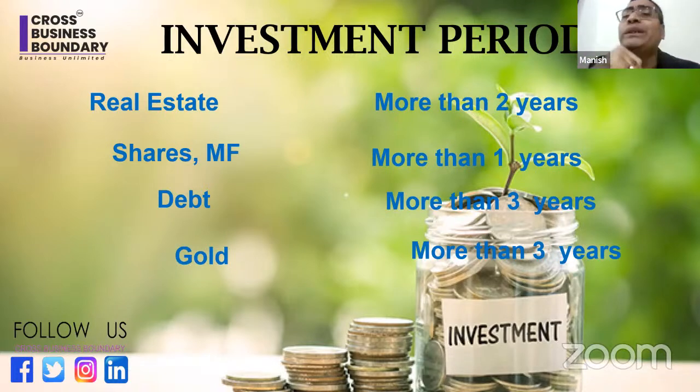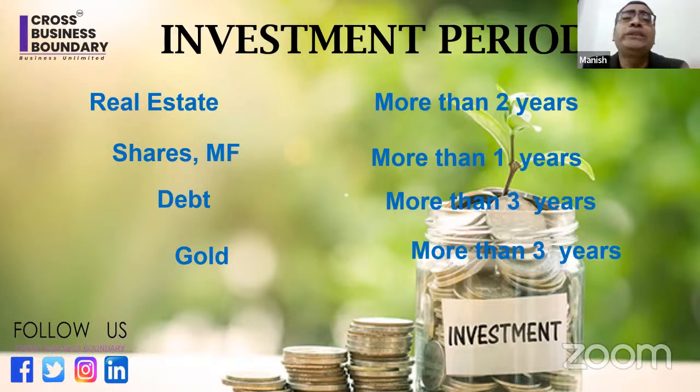Suppose I have purchased 100 grams of gold, and after 1 month, 2 months, or 2 years 11 months, I have sold it. Then that gold is considered a short term asset, and whatever gain arises will be considered short term capital gain.